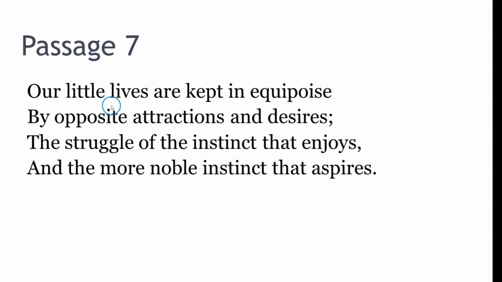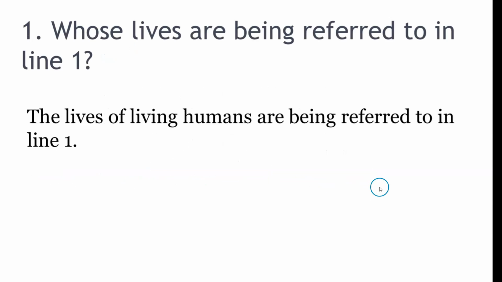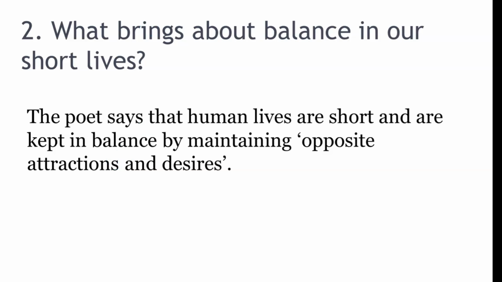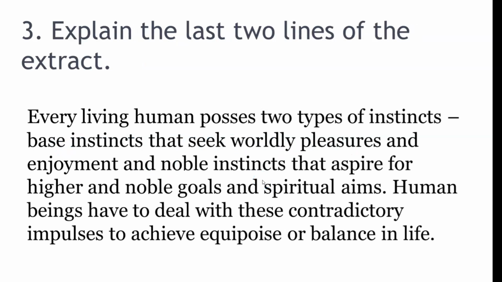Passage 7. Our little lives are kept in equipoise by opposite attractions and desires, the struggle of the instinct that enjoys and the more noble instinct that aspires. Whose lives are being referred to in line 1? The lives of living humans are being referred to in line 1. What brings about balance in our short lives? The poet says that human lives are short and kept in balance by maintaining opposite attractions and desires.